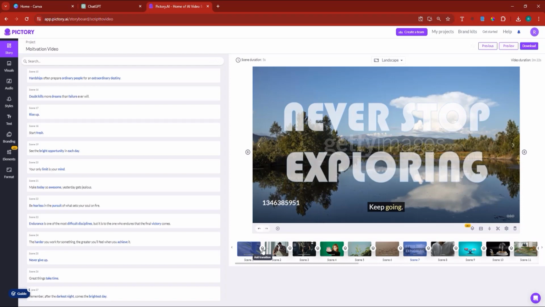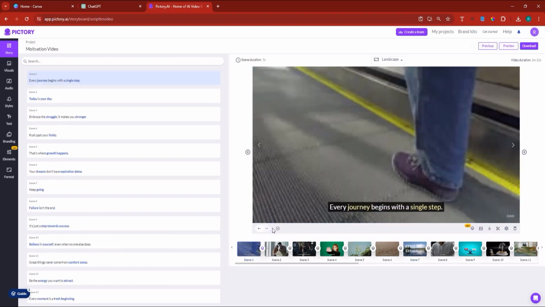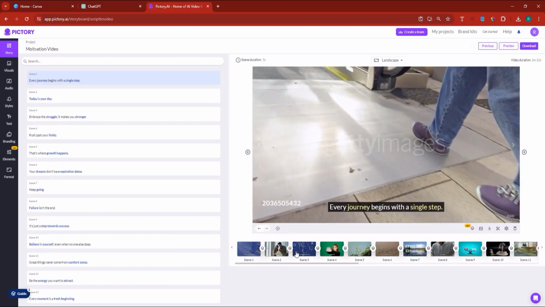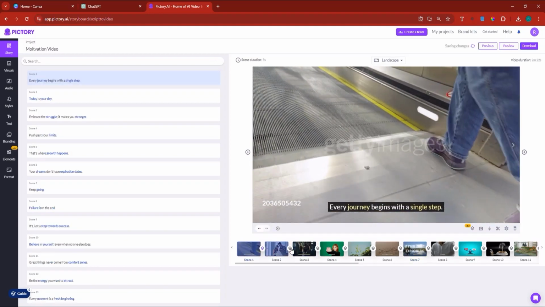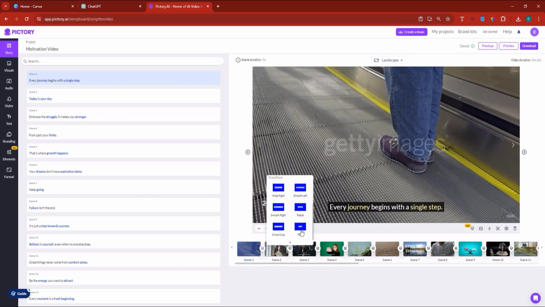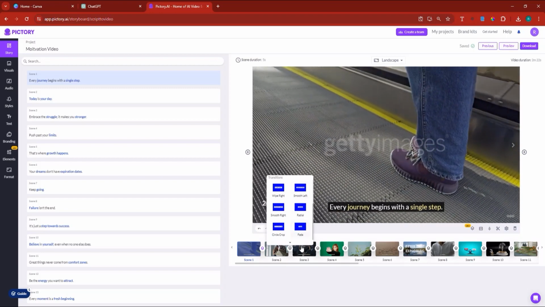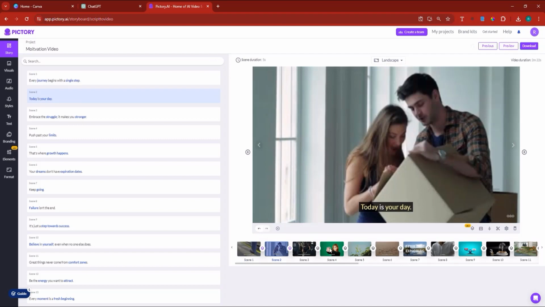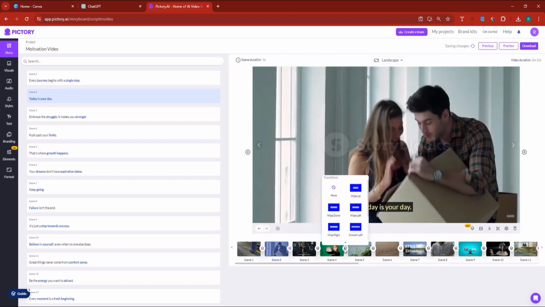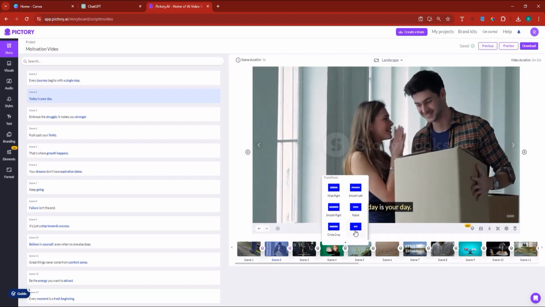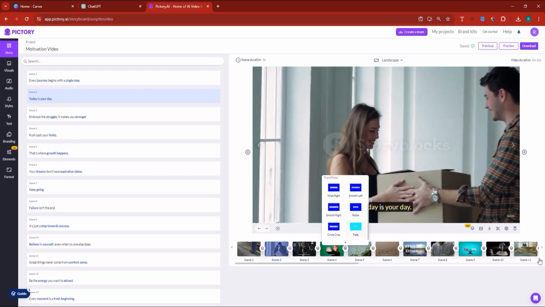Now here in between, you can click to add a transition. There's plenty of transitions here. Now, go ahead and pick the one that you like. For me, I think the fade transition is always the best. So I'll click on the fade transition. Now, though, you'll have to go and click on the next one as well, and then add a fade transition on the next one, and so on and so forth. But the bottom line is that this is pretty cool. Now I'm just going to click fade. You'll have to do it for the rest.